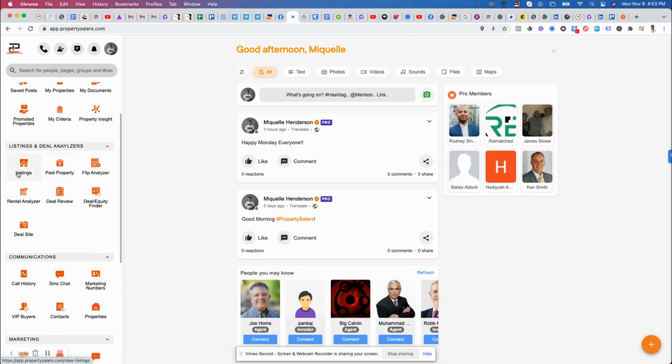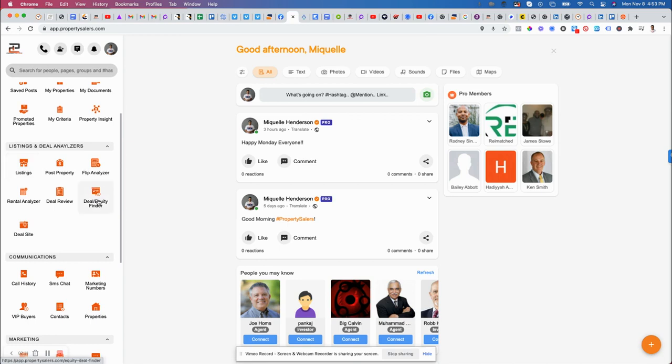Okay. Now, when you scroll down a little bit more, you're going to see listing and deal analyzers. These are going to be things that are related to properties. So you're going to have listings, where you can post your property. You could do fix and flip calculations, rent to hold calculations, and deal review. You're going to have a certain amount of deals that we can review for you. So you just type in the address and some details, and we actually go through and review the deals for you. Also, you're going to have the deal finder and the equity finder.